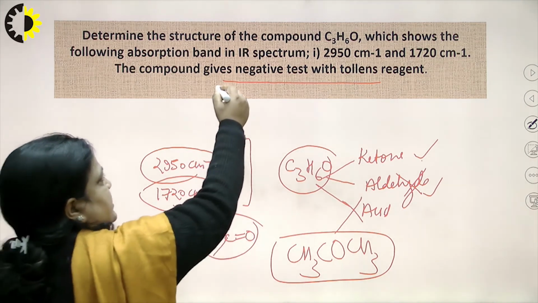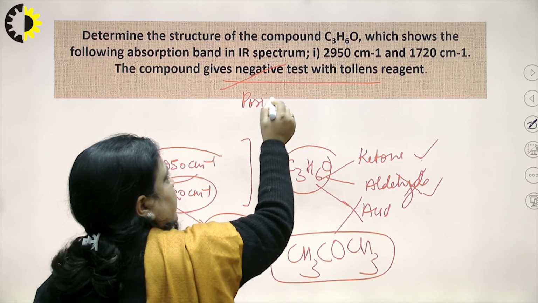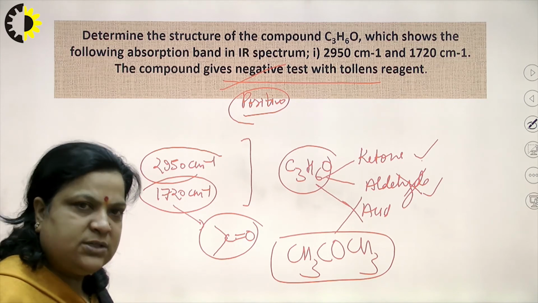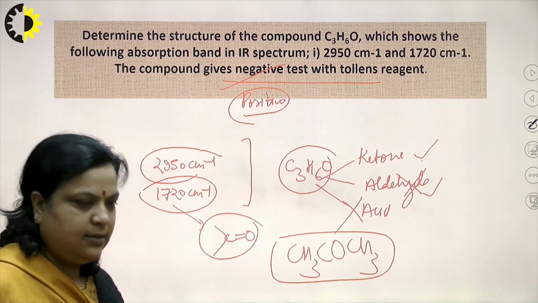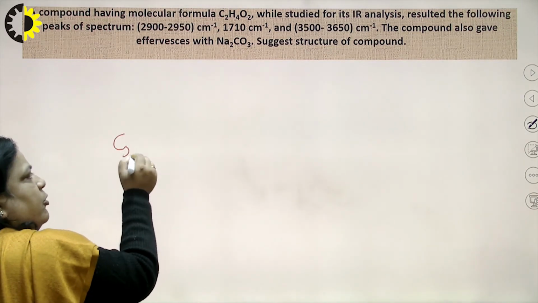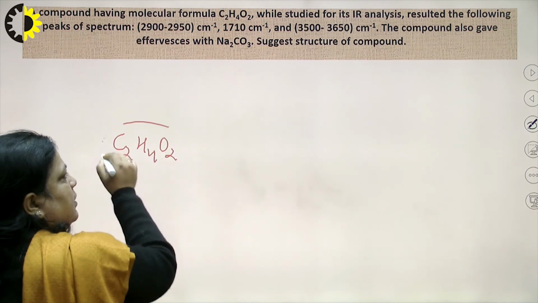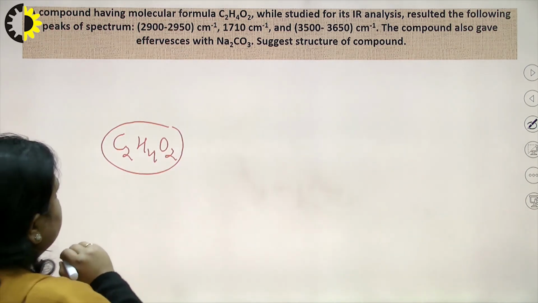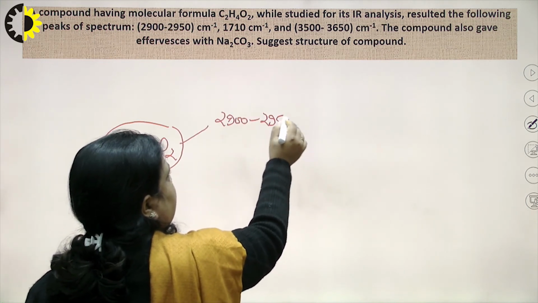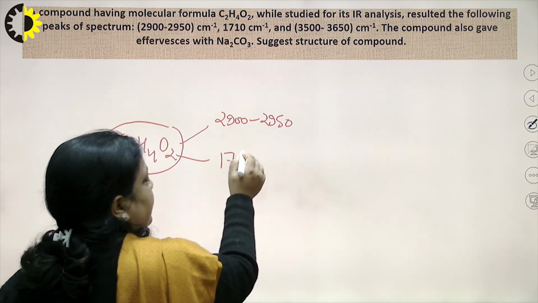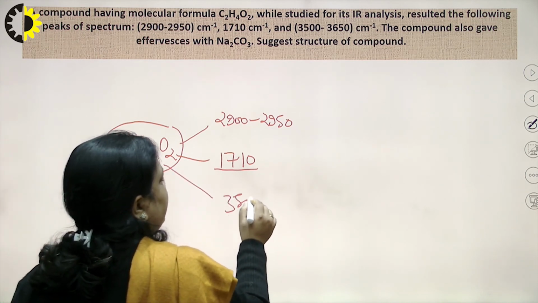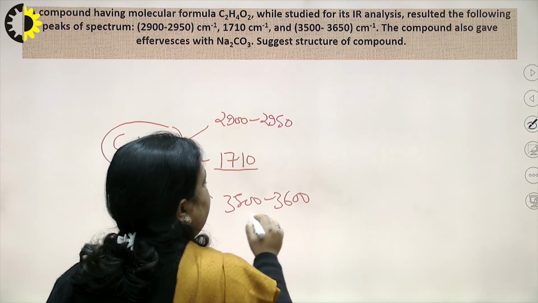And suppose the examiner says a positive test. Everybody knows that a positive Tollens reagent test, that is, a positive silver mirror test, means presence of aldehyde. Now, another question: a compound having molecular formula C2H4O2, and IR frequencies are mainly observed at 2900 to 2950, that is single bonded CH, 1710, so near 1700 means presence of carbonyl group, and 3500 to 3600 there may be a possibility of OH.